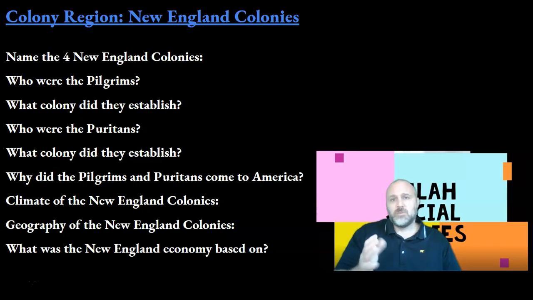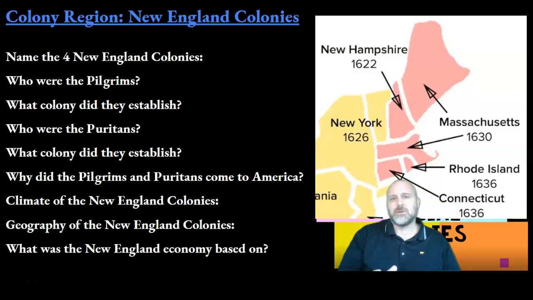The grouping of the New England Colonies were made up of 4 small but very impactful colonies that are located on the most northeastern part of America and geographically the closest colonies to Great Britain. So for class purposes, we will identify them as the colonies of Massachusetts, New Hampshire, Connecticut, and Rhode Island.